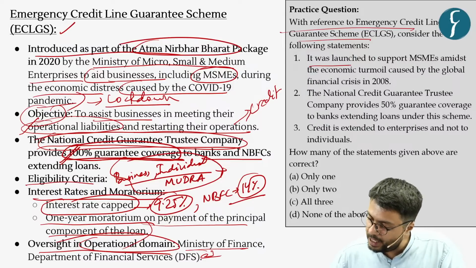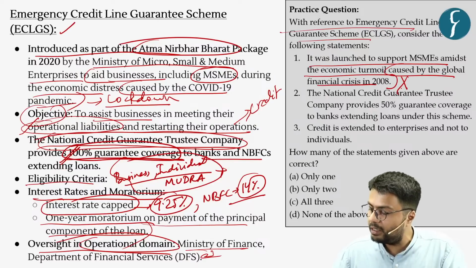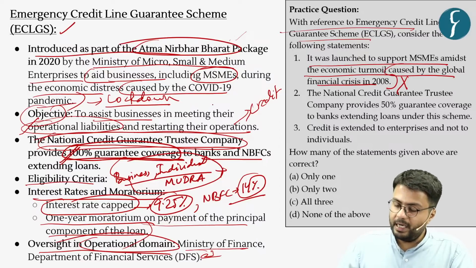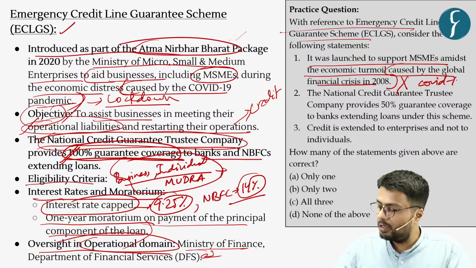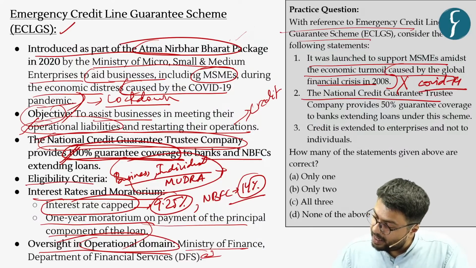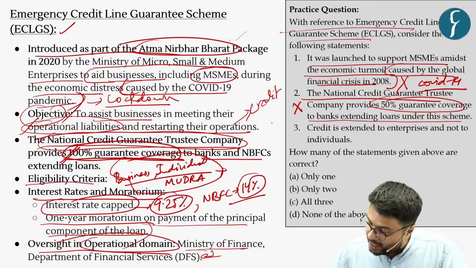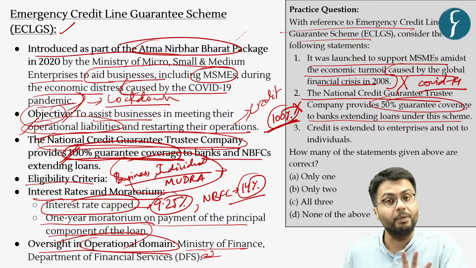The first statement: it was launched to support MSMEs amidst the economic turmoil caused by the global financial crisis in 2008, which again is incorrect because it was passed in 2020 because of the distress caused by the COVID-19 pandemic and not the global financial crisis. Further, the second statement: the National Credit Guarantee Trustee Company provides 50% guarantee coverage to banks extending loans under this scheme. Again, it is incorrect because the company provides 100% credit guarantee, not 50%.